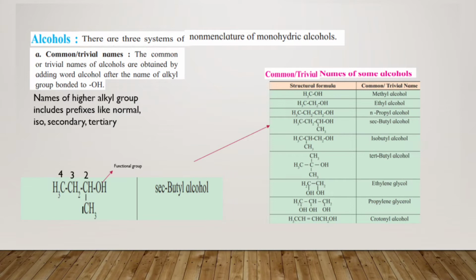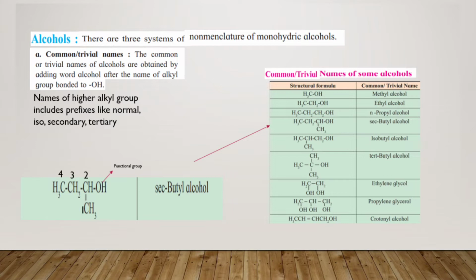There are three systems of nomenclature of monohydric alcohols. The first system is the common or trivial name. The common or trivial names of alcohols are obtained by adding the word alcohol after the name of the alkyl group bonded to OH. For the names of the higher alkyl groups, we include the prefix normal, represented by n, iso, secondary, that is sec, and tertiary, that is represented by tert. So we'll see this now in detail.